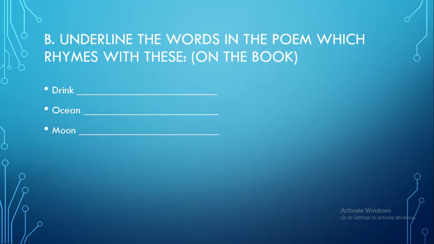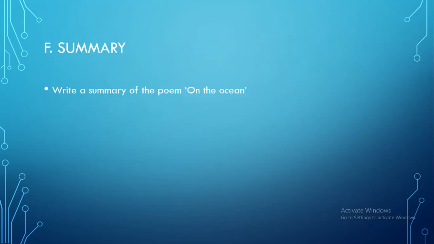And there is part B: underline the words in the poem which rhyme with these. Now you have to do part B in your book. And number F is: write a summary of the poem On the Ocean. You have to do this work on your pages or on your register.